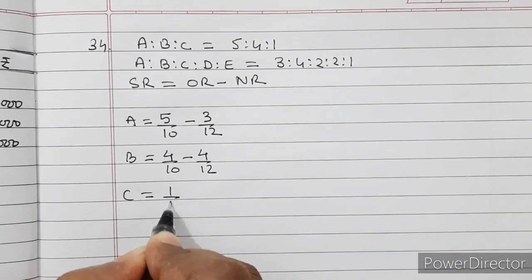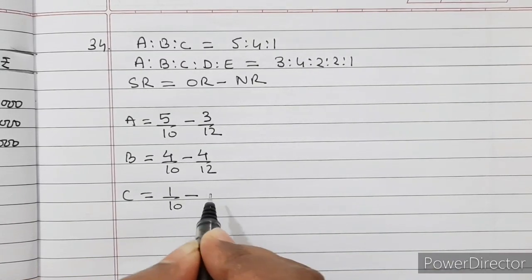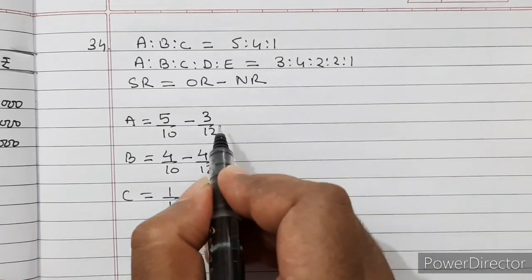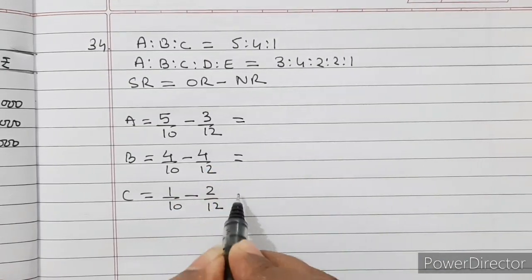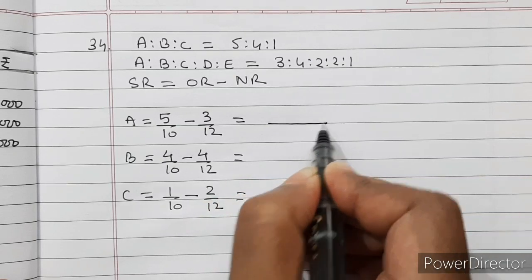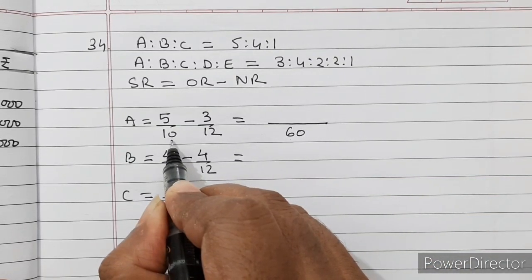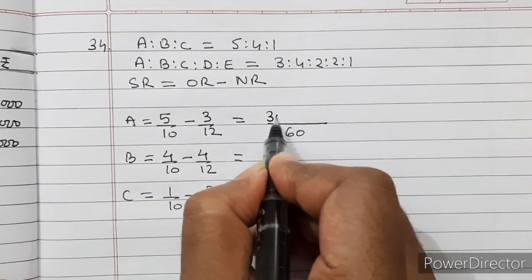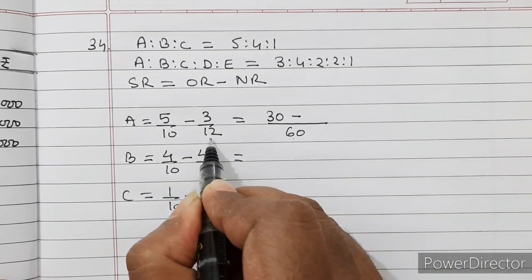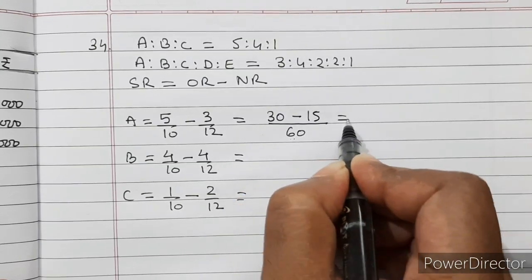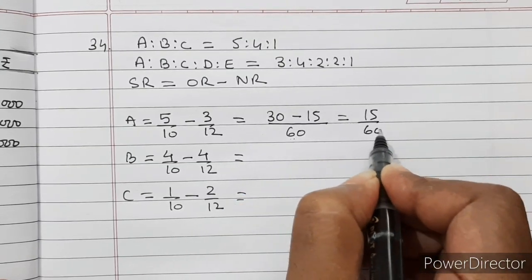For C, 1/10 minus 2/12. Let us calculate this first, then we will proceed. LCM will be 60. 60 divided by 10 is 6. 6 multiplied by 5 is 30. Minus 60 divided by 12 is 5. 5 multiplied by 3 is 15. So it is 15 by 60.